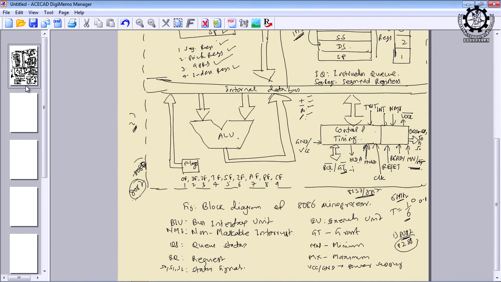So anyway, QS0 and QS1 are used for the queue status, because we have an instruction queue. Whether the queue is empty or full, or holding some data or instruction, can be reflected from these signals QS0 and QS1. They are called queue status signals, because these are the only signals by which we can know the internal states of the microprocessor, and these signals can be accessed using the microprocessor instructions.